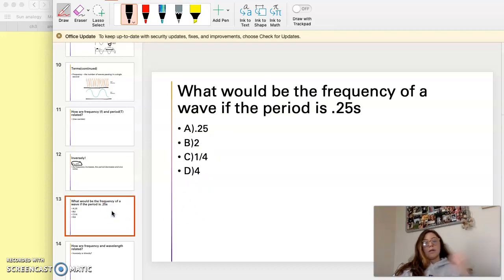Okay, so let's think about this question. What would be the frequency of a wave if the period is 0.25 seconds? And you've got a list of answers here. I'll give you about 30 seconds to answer that.